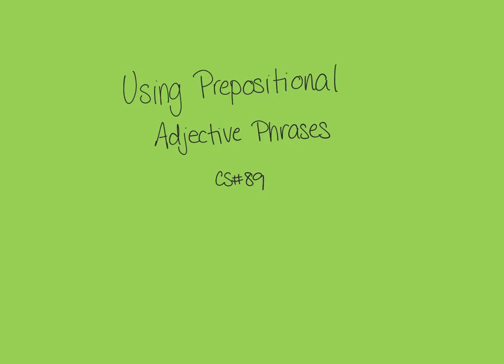Today we're going to be looking at exercise number 89, which is on using prepositional adjective phrases. So we've learned about prepositional phrases. Now we'll be learning about prepositional adjective phrases. Adjective phrases means it's probably going to give us something that describes or modifies a noun using prepositions.